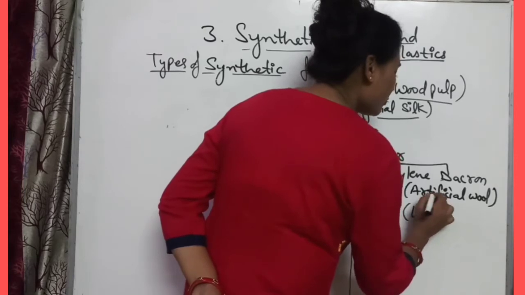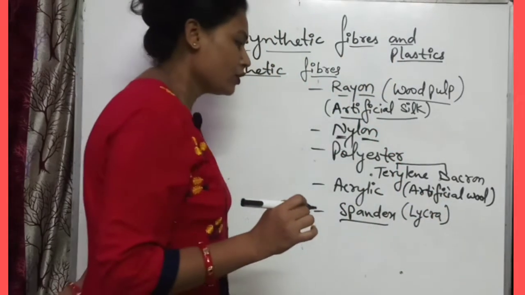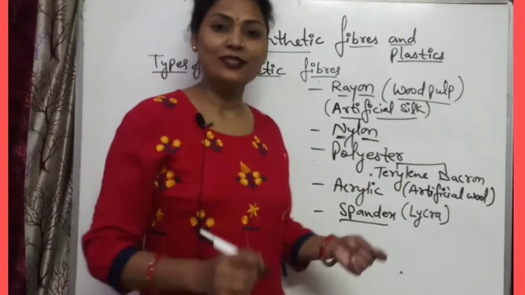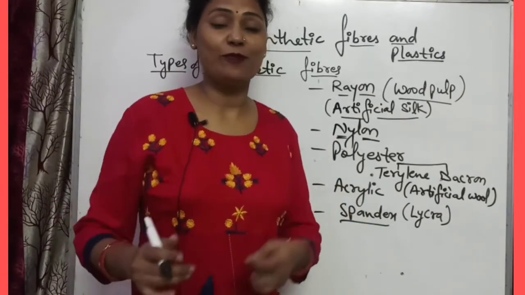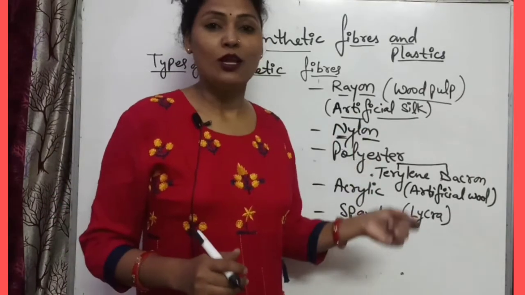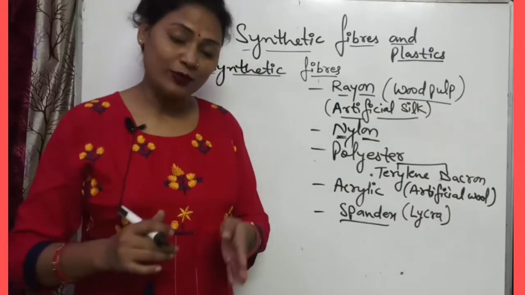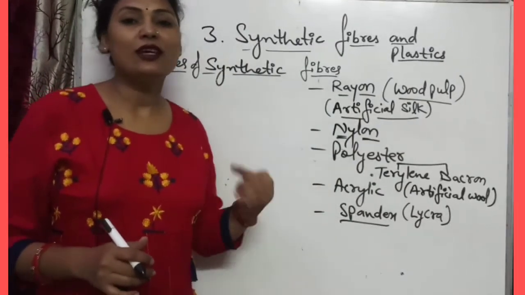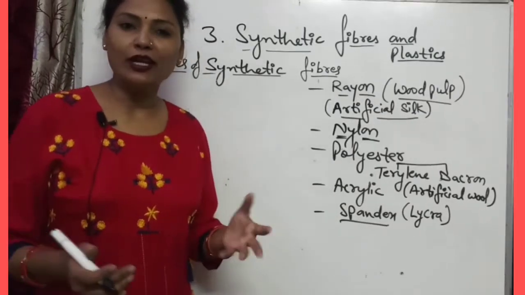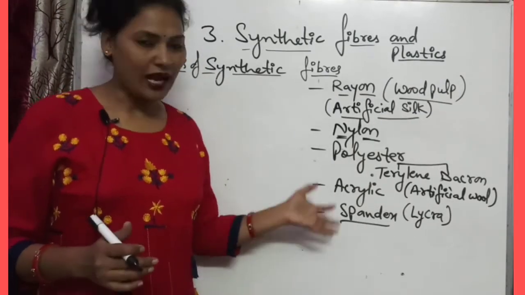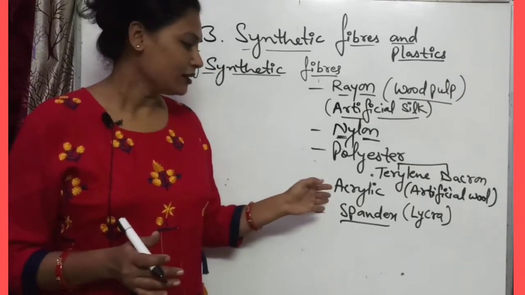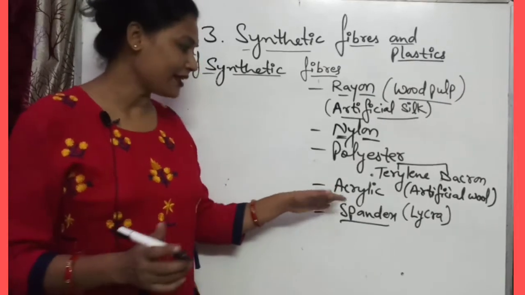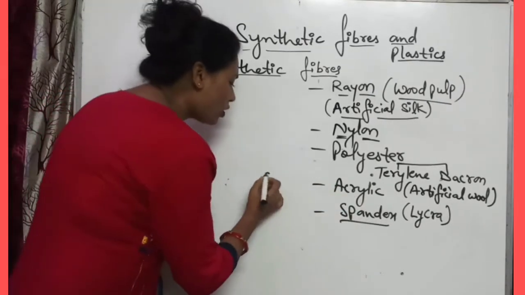As you know, wool is very expensive and acrylic is very cheap compared to wool, but it has all the properties of wool, means it is very soft, cheap, wrinkle free, strong. So these properties are present in acrylic. Acrylic is also known as Orlon.